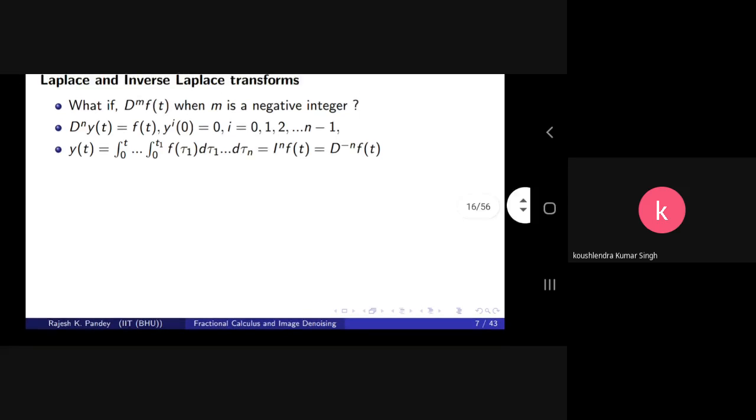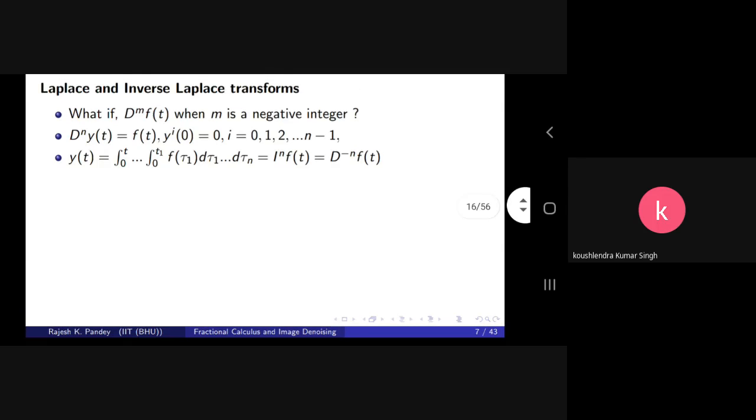If you integrate the left-hand side D^n y(t) n times, it is equal to y(t), and whatever you get on the right-hand side is D^(−n), the inverse operator of the derivative applied n times, so D^(−n) of f(t).